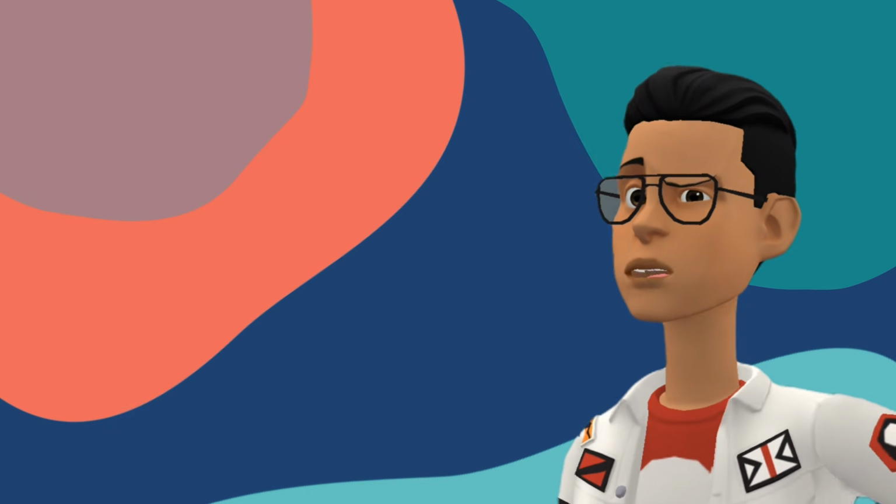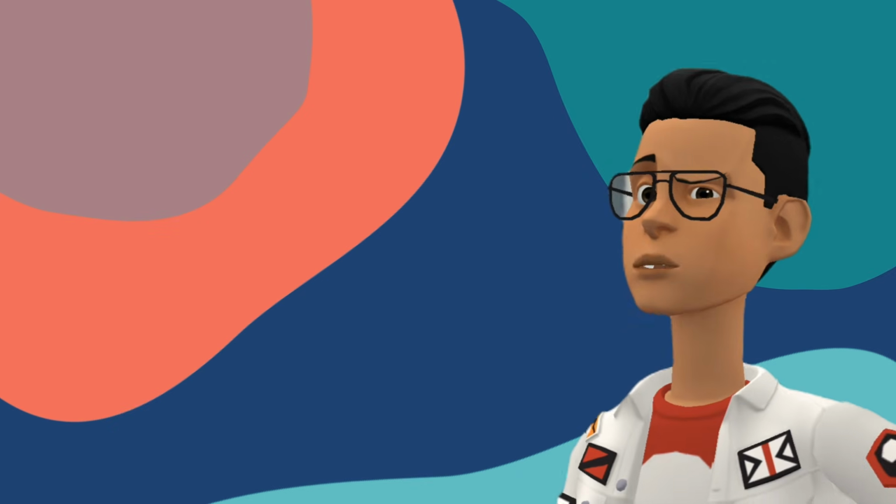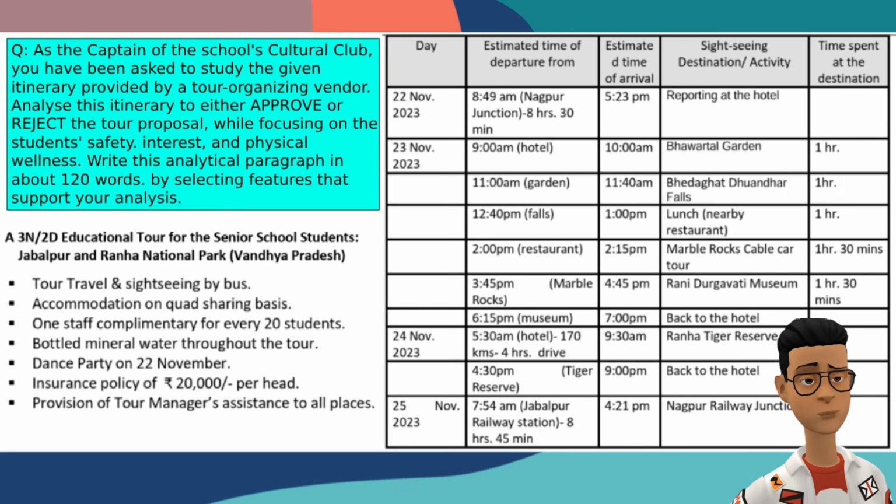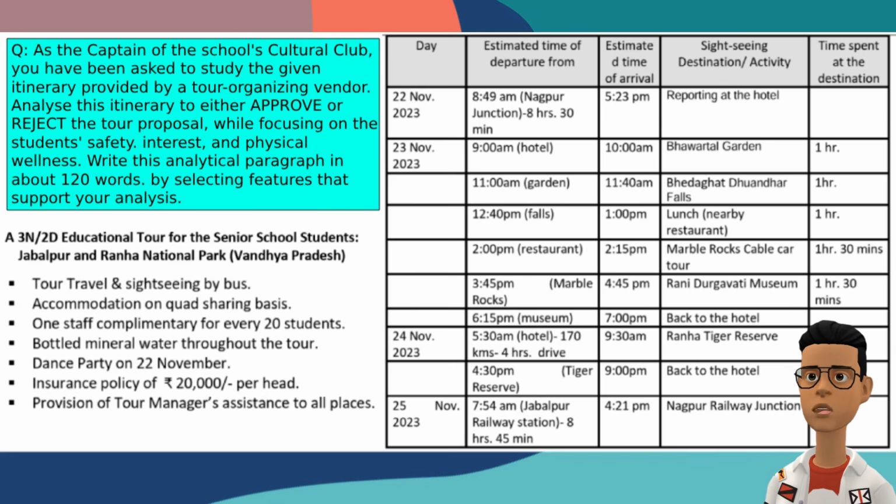But these days, you can see another type of question on analytical paragraph. You may be given some data, and you may be asked to write the paragraph to accept or reject it. Let's take an example. This question is from the CBSE official sample paper for this session. As the captain of the school's cultural club, you have been asked to study the given itinerary, provided by a tour organizing vendor. Analyze this itinerary, to either approve or reject the tour proposal, while focusing on the students' safety, interest, and physical wellness. Write this analytical paragraph by selecting features that support your analysis.